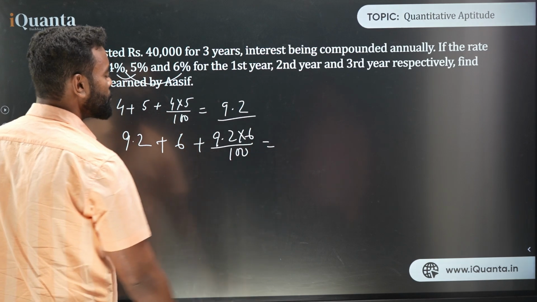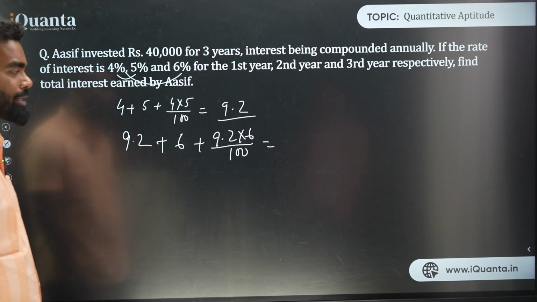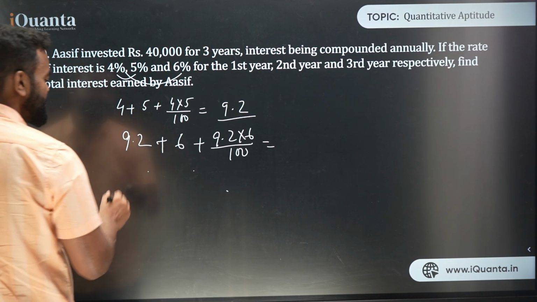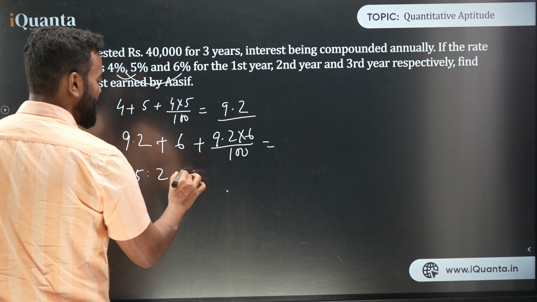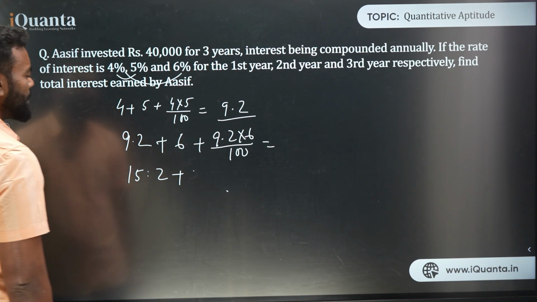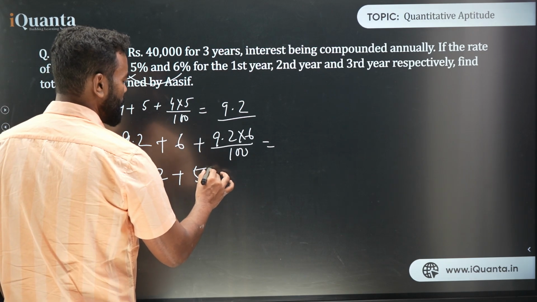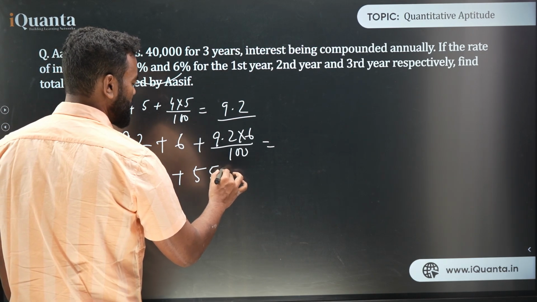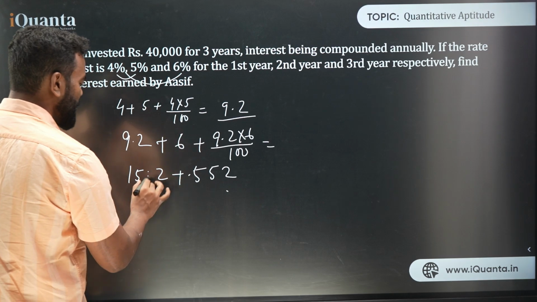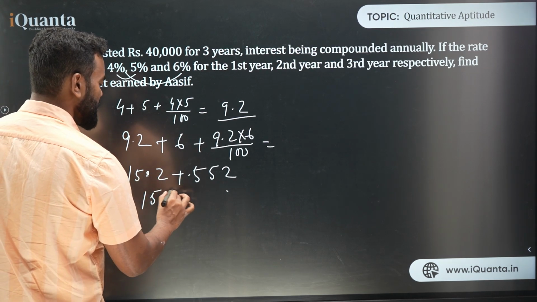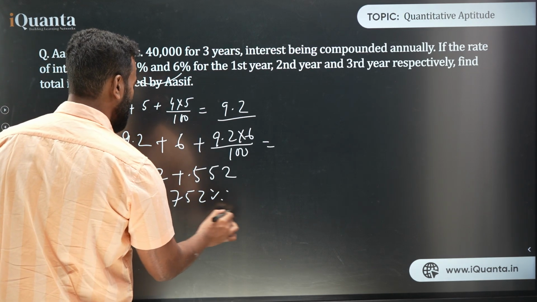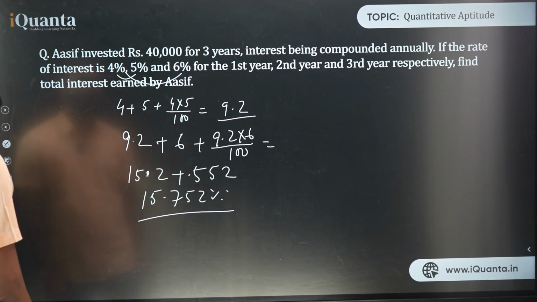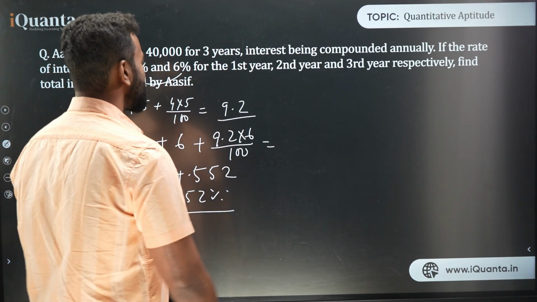That will give you 3 years interest, straight and simple. So this is 9.2 plus 6, that is 15.2, and this is 9.2 into 6, that is 0.552. So your answer is 15.752% on an average.